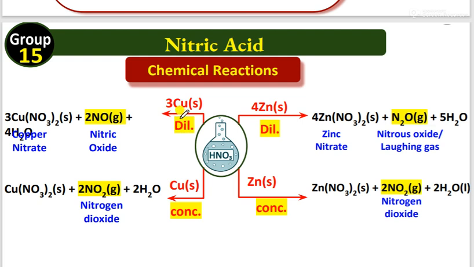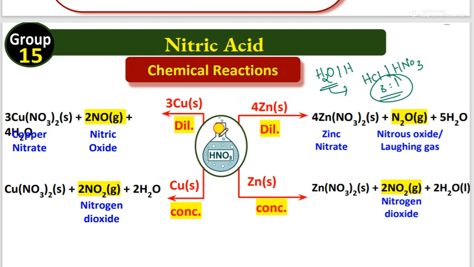You remember, all metals that react with nitric acid do not produce hydrogen gas, but produce H2O instead. Why? Because nitric acid is an oxidizing agent only. Hydrochloric acid and nitric acid in the ratio of 3:1 is also called aqua regia, used for the cleaning of gold items only.